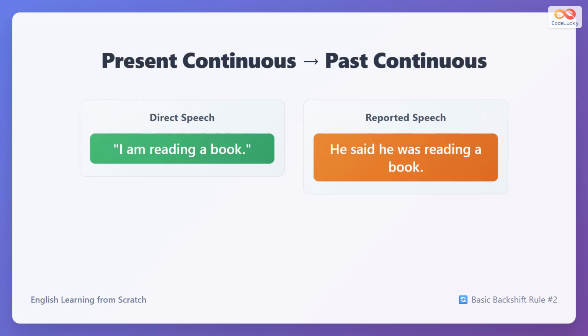Present continuous also backshifts. I am reading a book becomes he said he was reading a book. Am reading changes to was reading. The present continuous always becomes past continuous in reported speech.